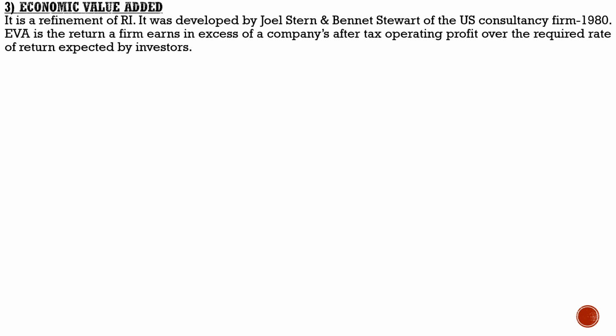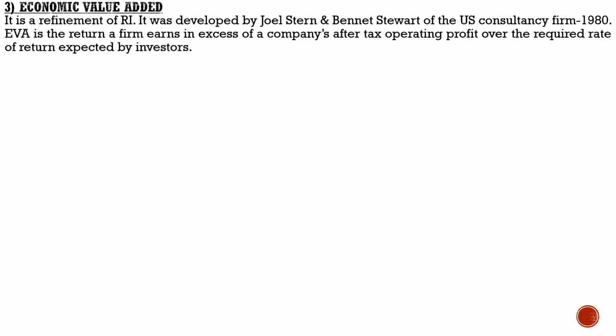We all know the meaning of accounting profit. Accounting profit forms the basis of the computation of EVA, otherwise known as economic value added. However, accounting profit is determined without deducting the cost of capital employed, so it is not a measure of economic profit. EVA measures economic profit by deducting the cost of capital employed from the accounting profit. Accounting profit means the operating profit after tax.